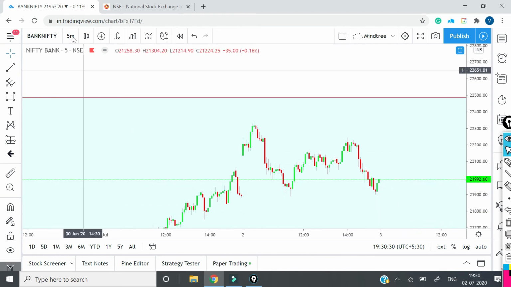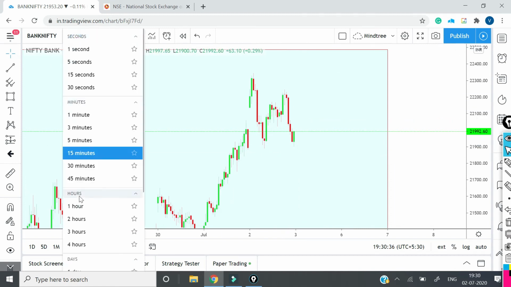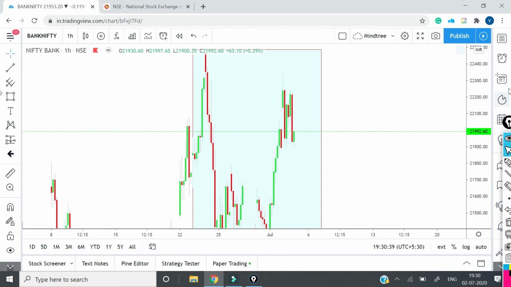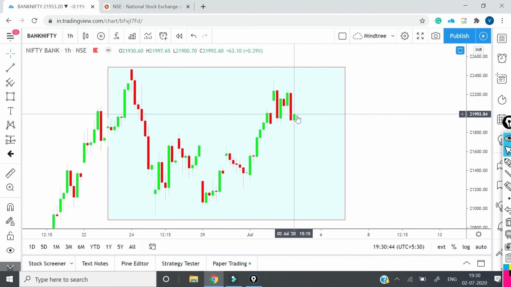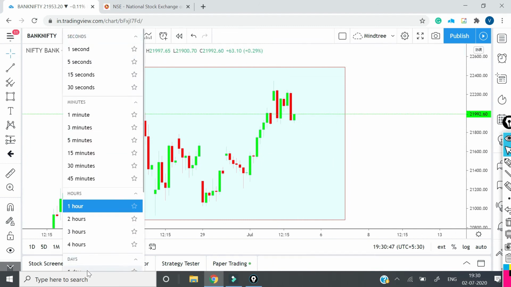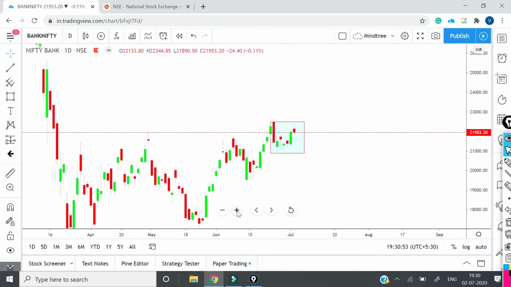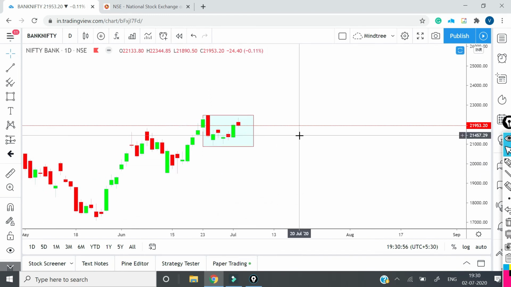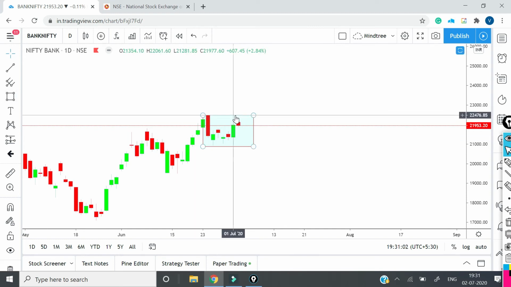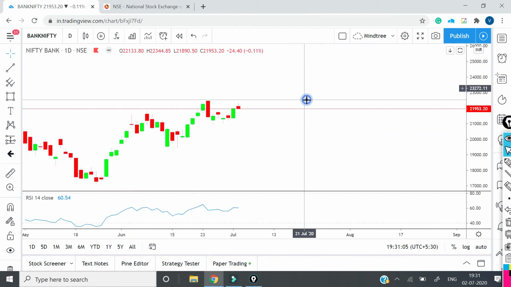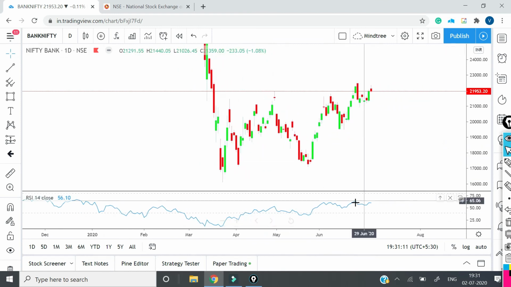We have seen a reversal. In 15 minutes we saw a reversal pattern getting formed, which is a piercing pattern. In 1 hour we saw some sort of reversal again, which is called a tweezer bottom, but not a very strong reversal pattern. And in 1 day, we have some sort of reversal pattern getting formed by a candle, but everything requires confirmation. And you can see this box, the price is still within the range of this box. So let me remove this box and try to analyze with RSI now. Now RSI, you can see over here, is below these levels.